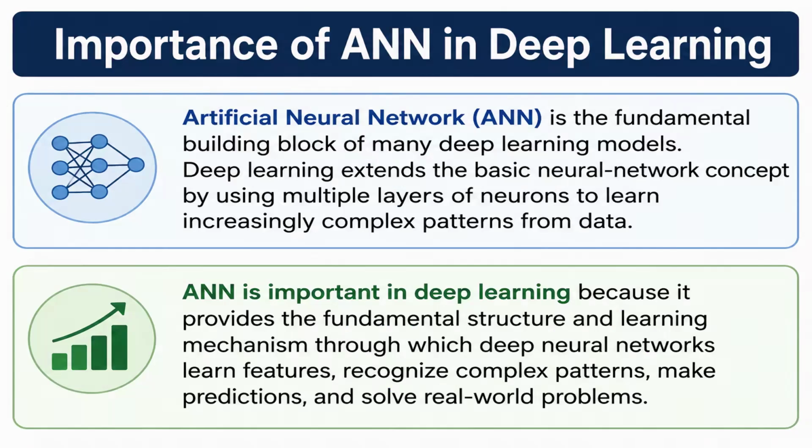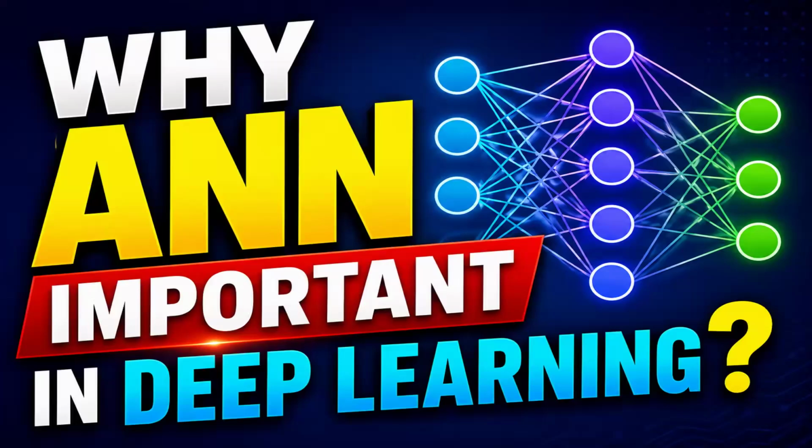So what is the importance of artificial neural network in deep learning? It is a fundamental block of many deep learning models and it is used to learn complex patterns from the data. It is used to learn the features, then make predictions, and it is used to solve real world problems. That's why ANN is very important in deep learning. Now, why is ANN important in deep learning? Let us see one by one.